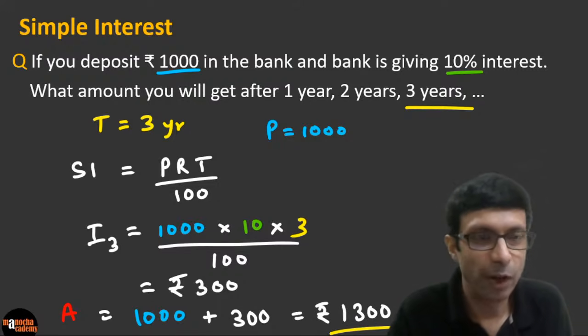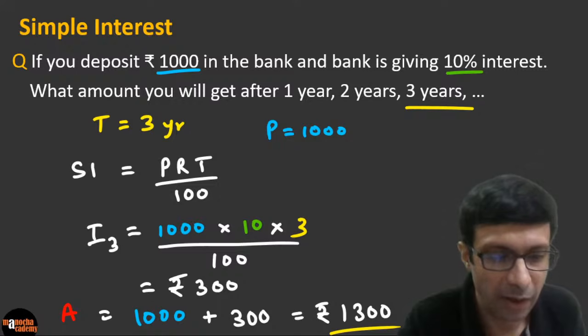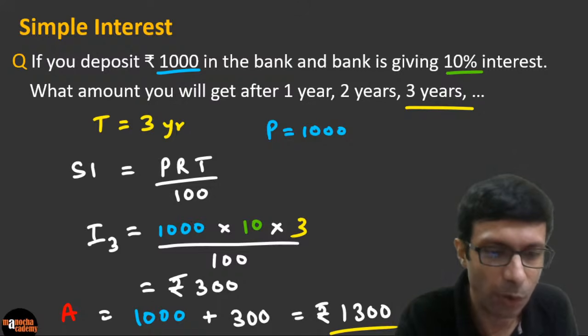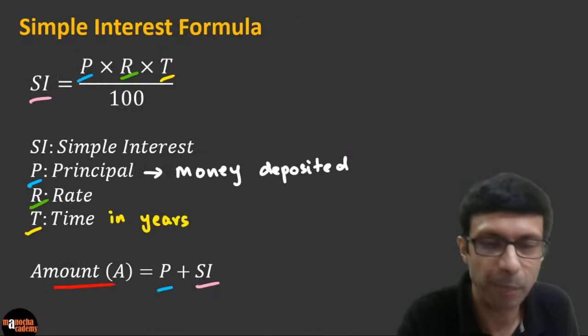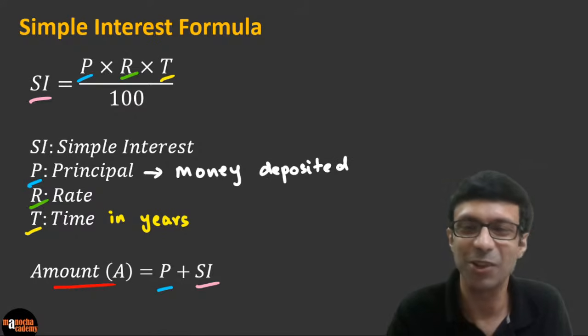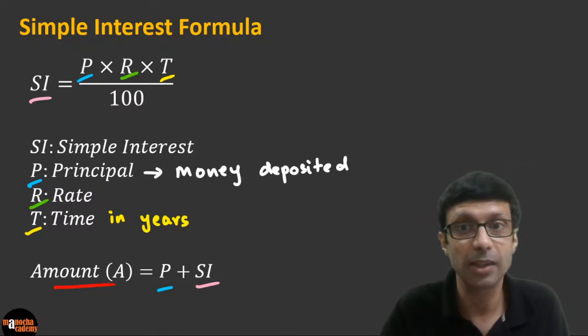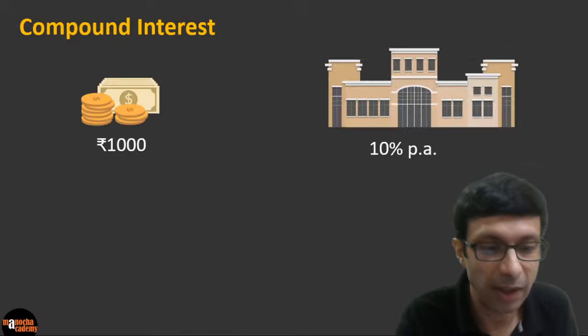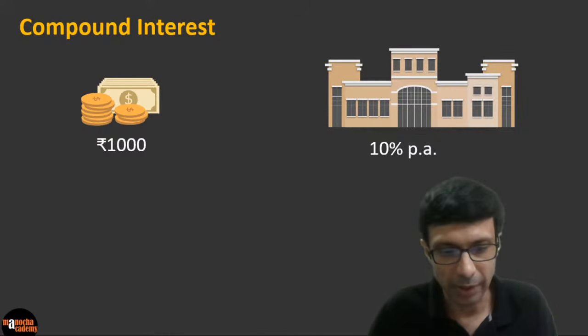Excellent. So very good. I see a lot of you have written 1300. Awesome. Now let's take a look. We talked about simple interest, which is very simple, and you just have to apply this formula PRT by 100. Okay, and you can easily calculate it. An amount is the principal plus the simple interest. Excellent. Very good. Now let's move on to our interesting thing called compound interest.